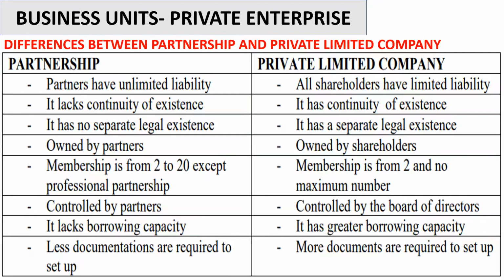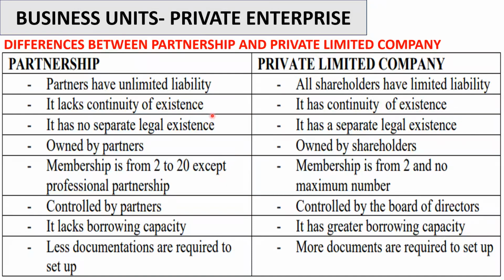When you compare partnership and private limited company, here are the differences. Sorry, we're comparing partnership and private limited company, not sole trading. In partnership, partners have unlimited liability. In private limited company, all shareholders have limited liability.